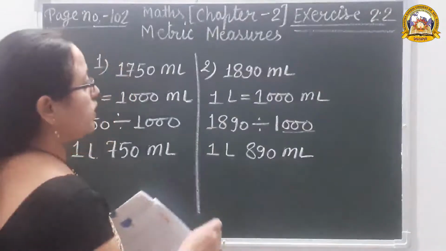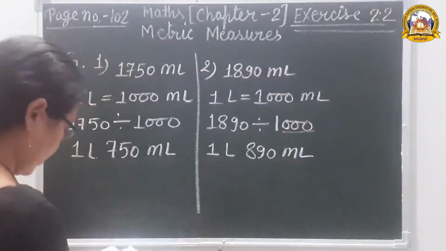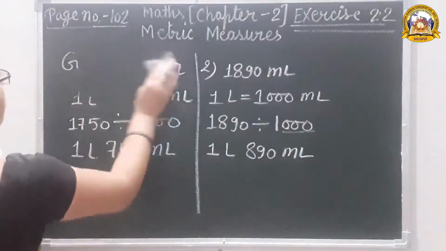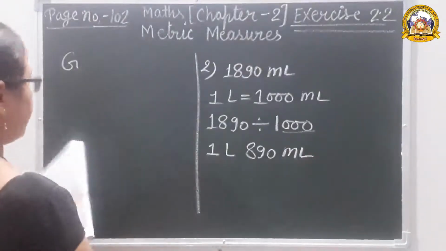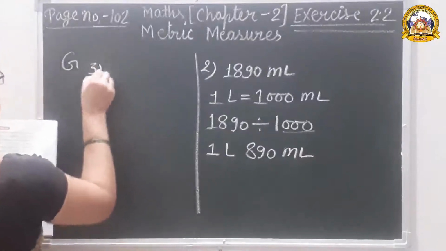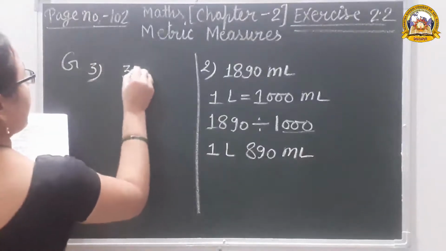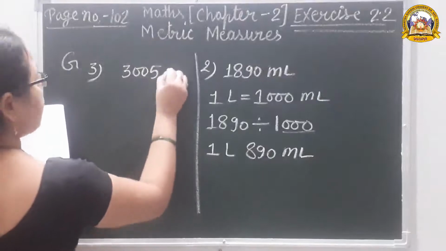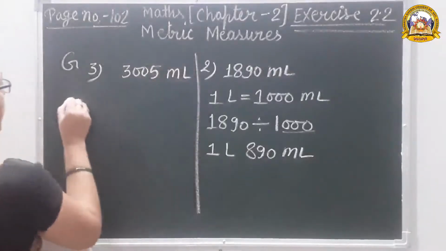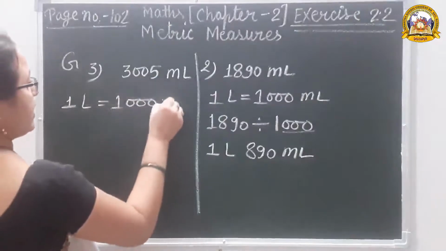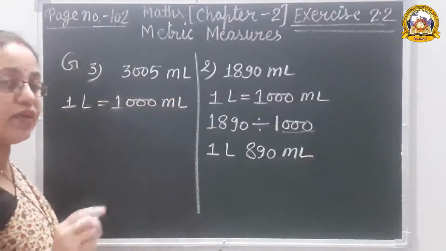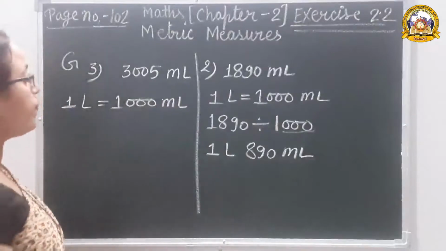Next, question number 3rd. 3005 milliliter. Once again, 1 liter is equal to 1000 milliliter. This unit you have to write in every question. Okay?